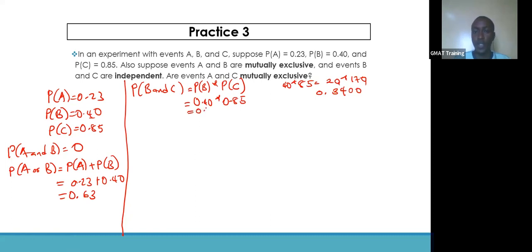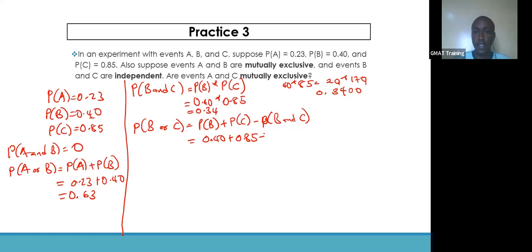This is 0.34. Then the probability of B or C will be probability of B plus probability of C minus probability of B and C. Probability of B is 0.40, probability of C is 0.85, minus probability of B and C, which is 0.34. Let's simplify this: 0.40 minus 0.34 is 0.06, then plus 0.85 is 0.91, right? That's the probability of B or C.